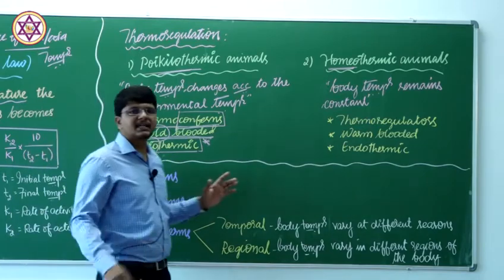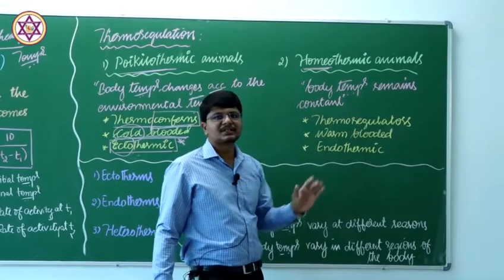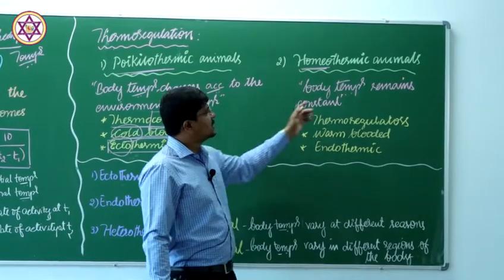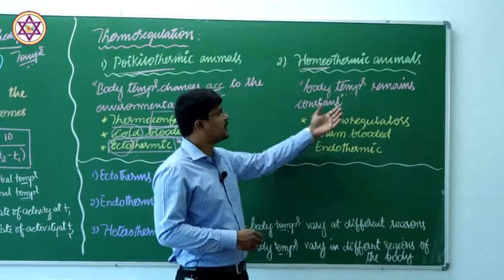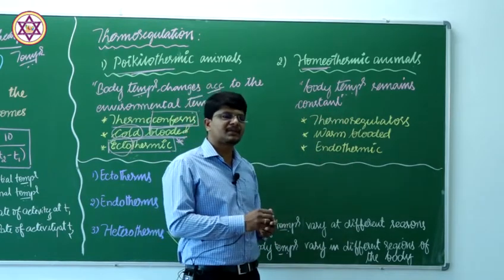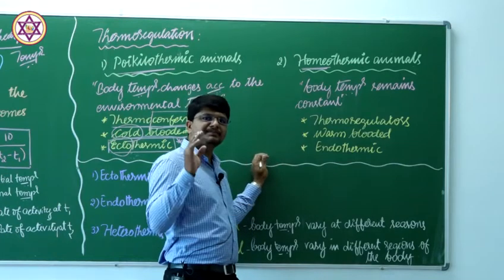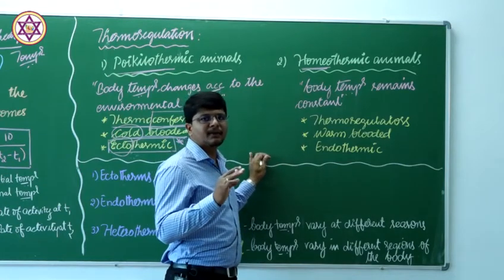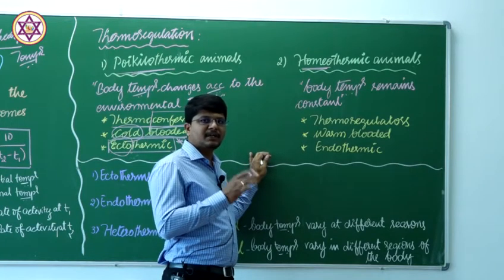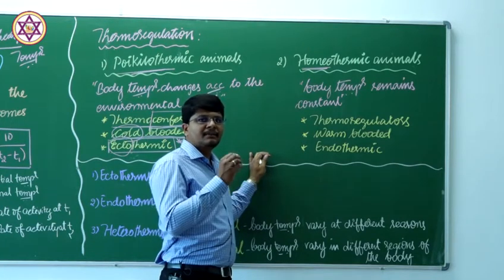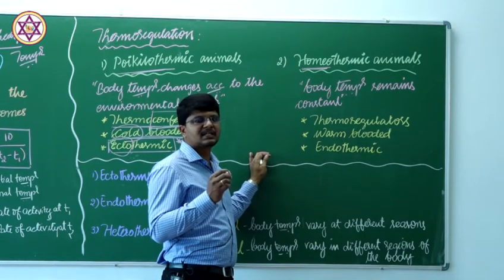The next category of the animals are the homeothermic animals. That means here the body temperature remains constant irrespective of the external environmental temperature. If the external environmental temperature goes beyond 40 degrees centigrade, even in that case the body temperature of the animal remains constant, as in the case of human beings, which is 37 degrees centigrade.